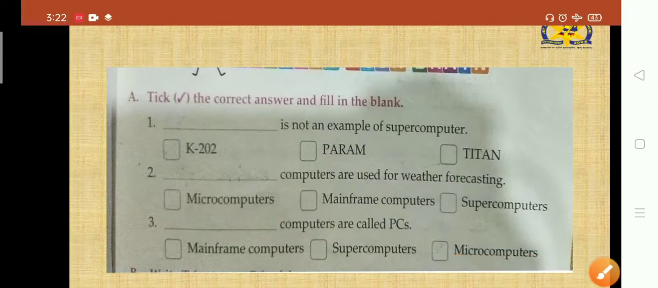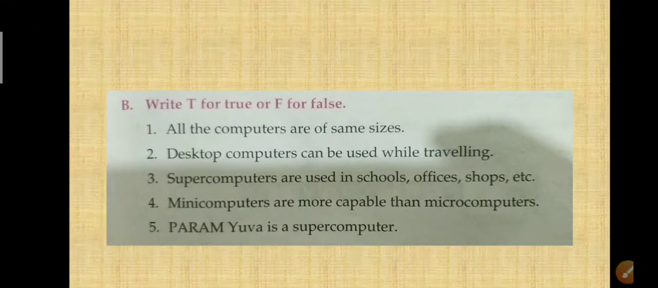Clear? So this was our question A. Clear? First one is K202. Second one is supercomputer, and third one is microcomputer. The answers. Okay. Next, let us proceed to the next one.